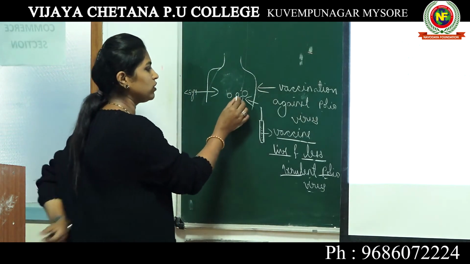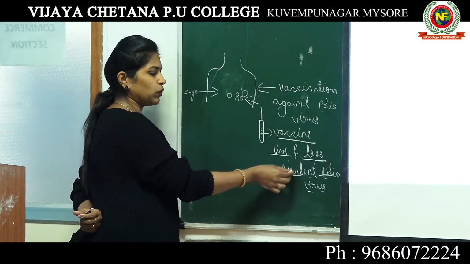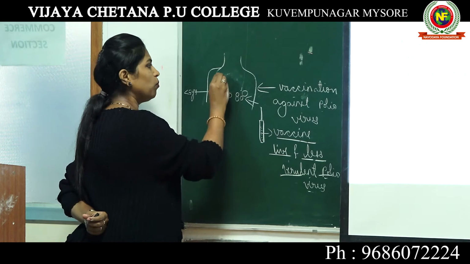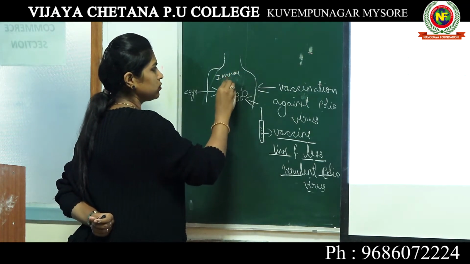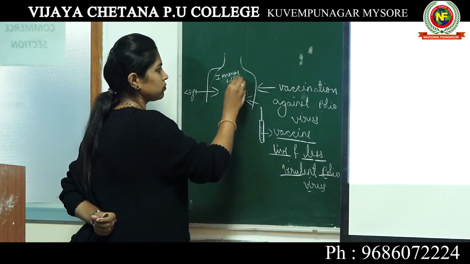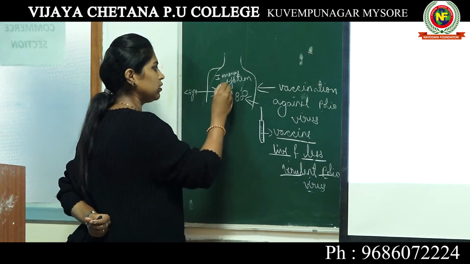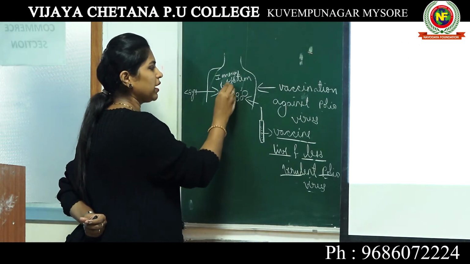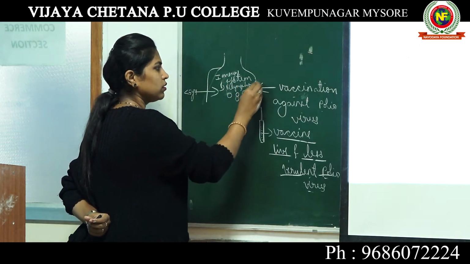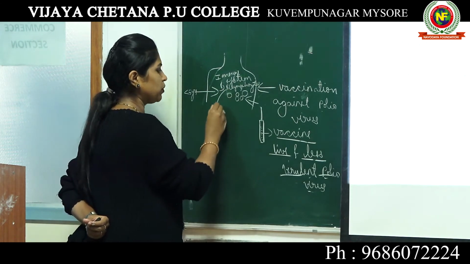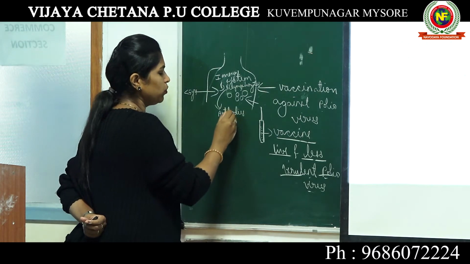Now what happens, as soon as the non-virulent or less virulent polio virus enters your body, your body's immune system becomes active, and what does it command? It commands B lymphocytes to do what? B lymphocytes produce what? Antibodies or immunoglobulins.